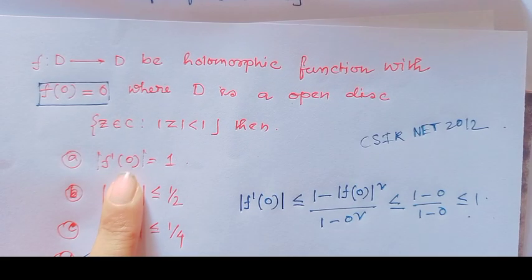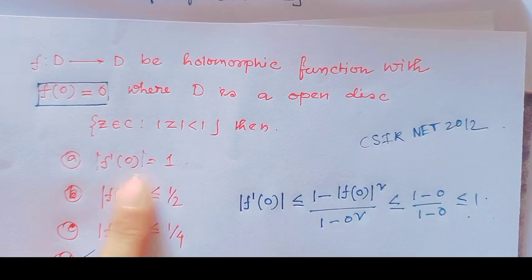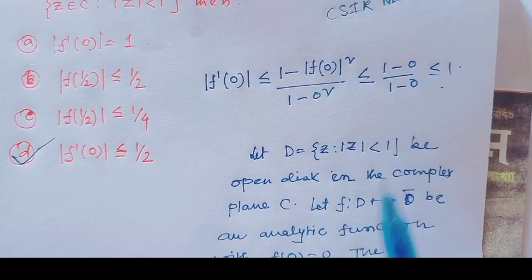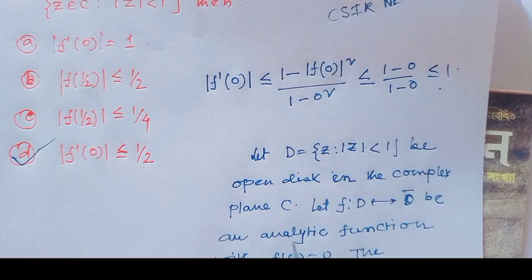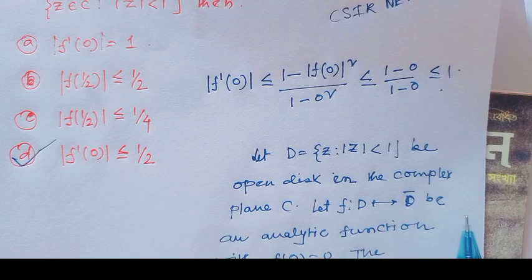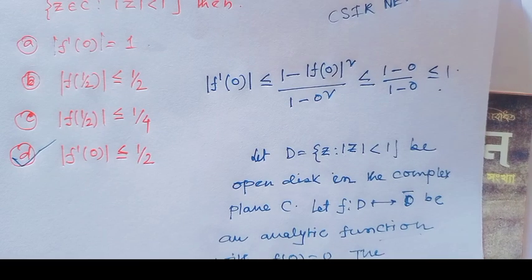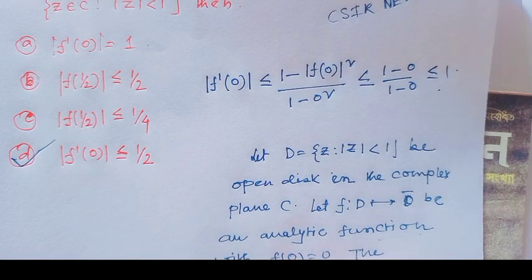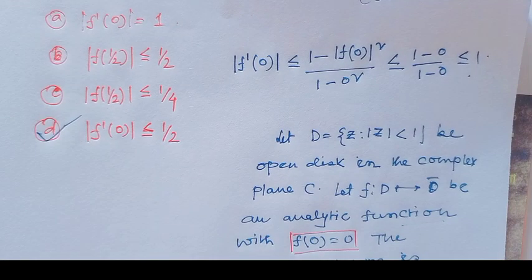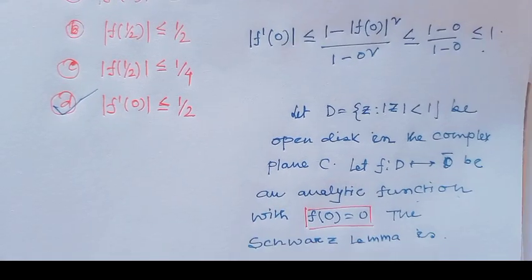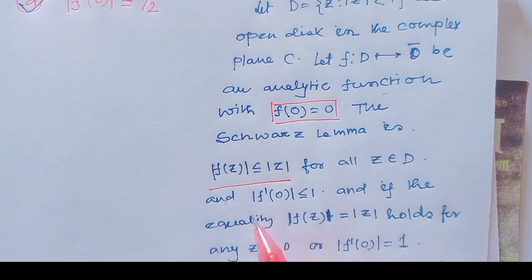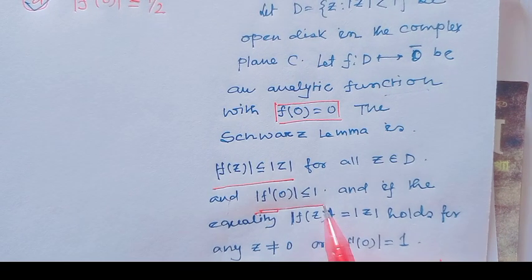And option A implies |f'(0)| = 1. Let D be an open disk in the complex plane, and f a function from D to D closure, an analytic function with the condition f(0) = 0. Then we can apply the Schwarz lemma. By the Schwarz lemma, |f(z)| ≤ |z| and |f'(0)| ≤ 1.